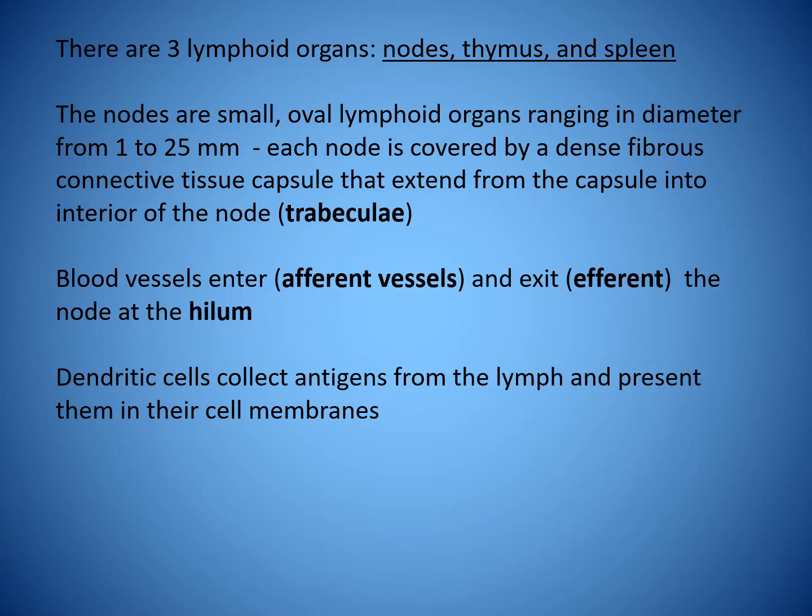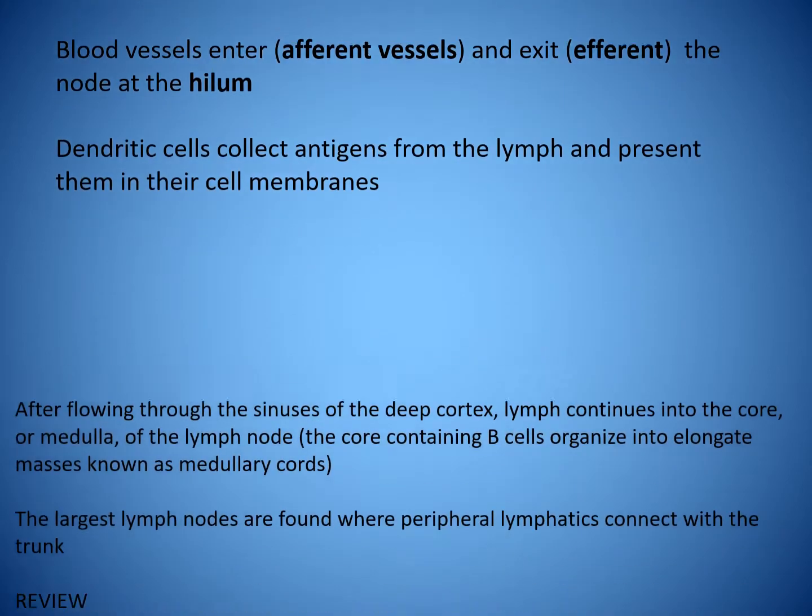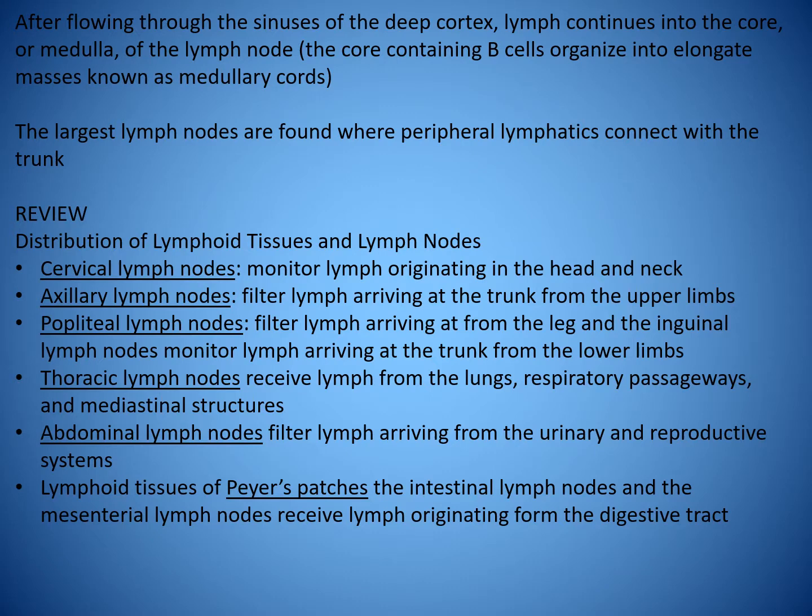Blood vessels enter and exit the node at the hilum, with afferent vessels entering and efferent vessels exiting. Dendritic cells collect antigens from the lymph and present them in the cell membranes. After flowing through the sinuses of the deep cortex, the lymph continues into the core or medulla of the lymph node. The core containing B cells are organized into elongate masses known as medullary cords.